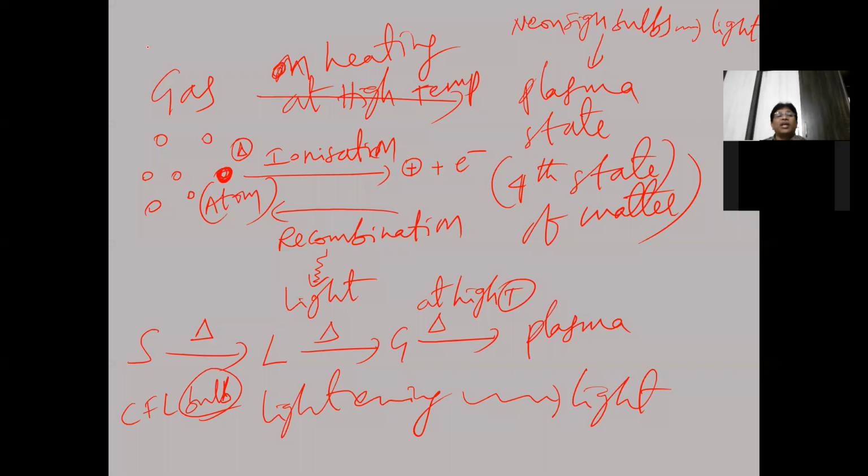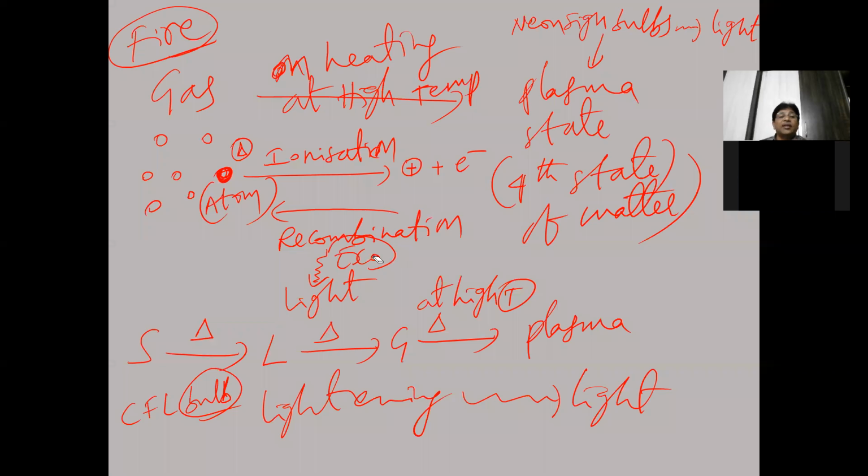And fire, F-I-R-E. In fire also, the plasma state is there. Fire emits light due to this plasma state. Due to which process, ionization or recombination? The light is emitted due to the recombination process. When some light energy or any energy is emitted, is that exothermic or endothermic?